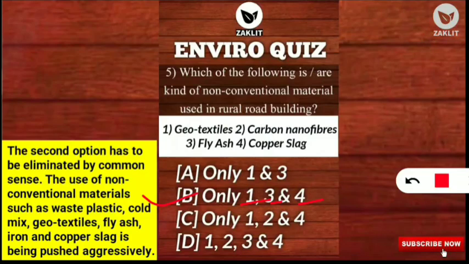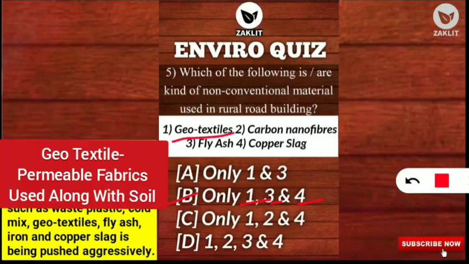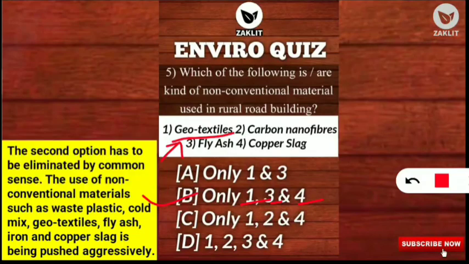Next is geotextile. What is this geotextile? Note it down. They are permeable fabrics which are used in association with soil. Soil means earth, and that means geo. That's why the word geo is used in geotextile, because these fibers are used in association with the soil. They are used for building roads as well as railway embankments.